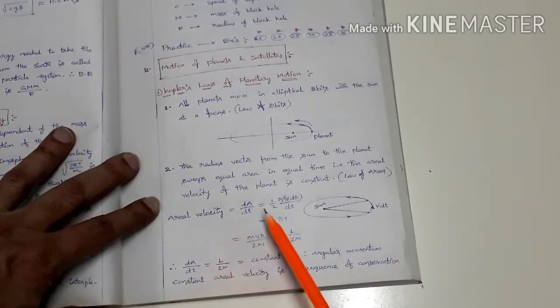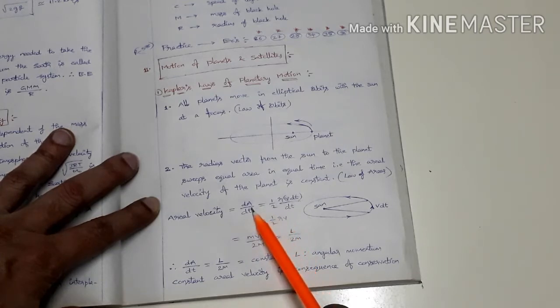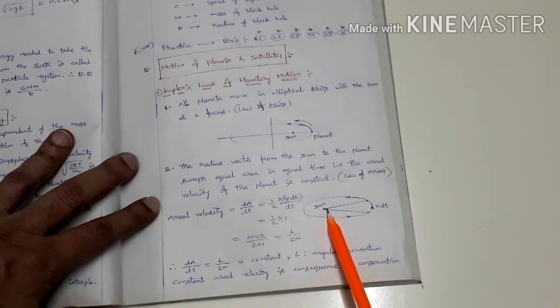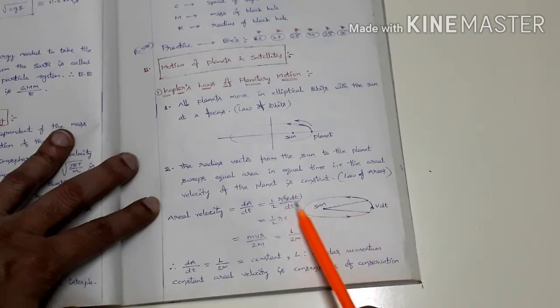Aerial velocity equals dA by dt, that equals half into dA, which is expressed as r into v dt. So what is r here? This is r, and this is v dt. This gives us dA, this area. So dA by dt equals half into r v dt by dt. The dt cancels here, so this is equal to half r v.